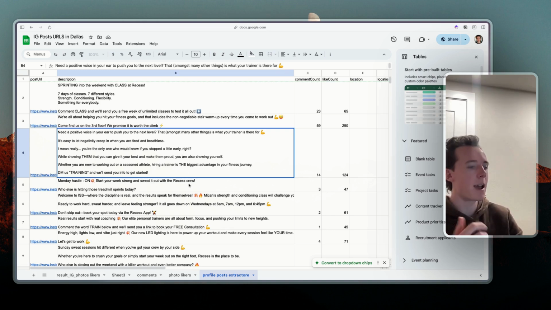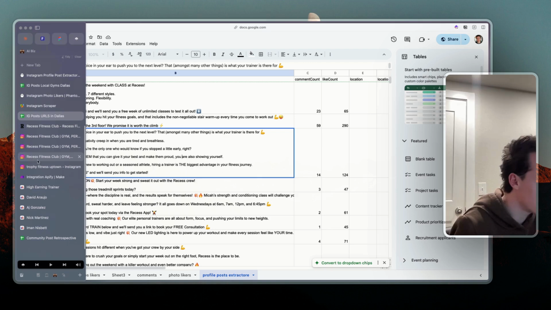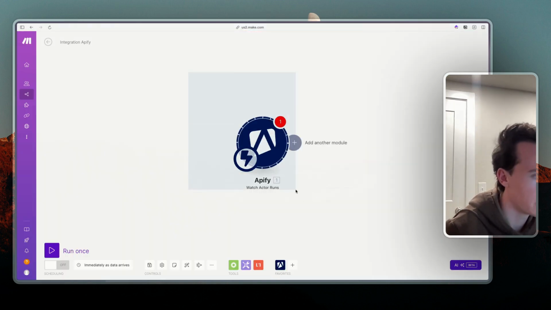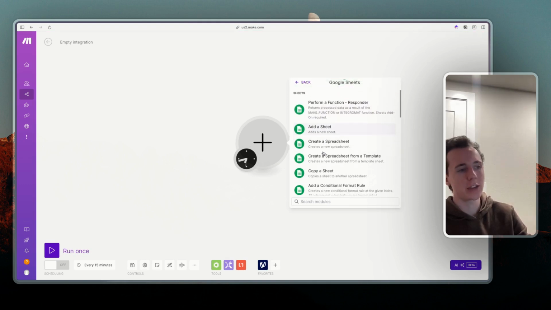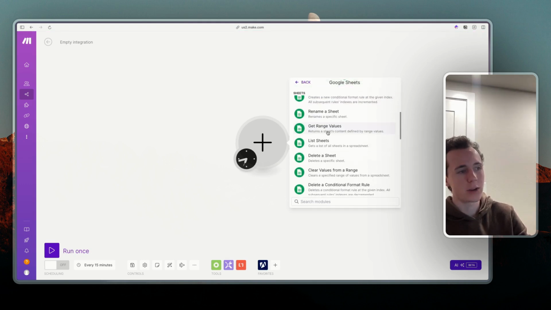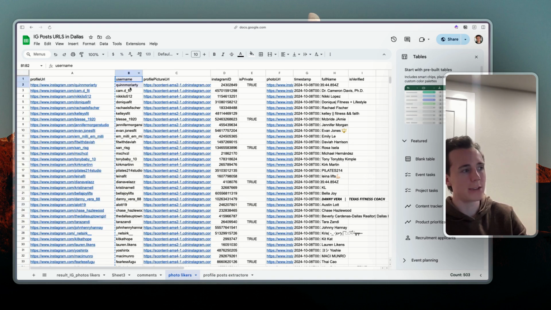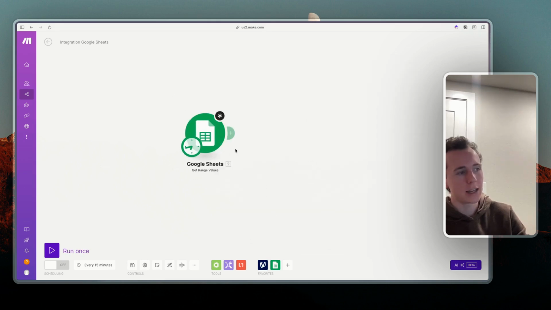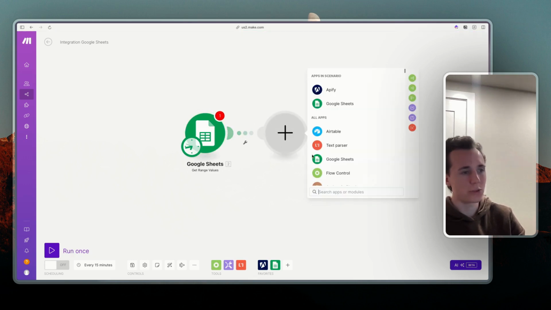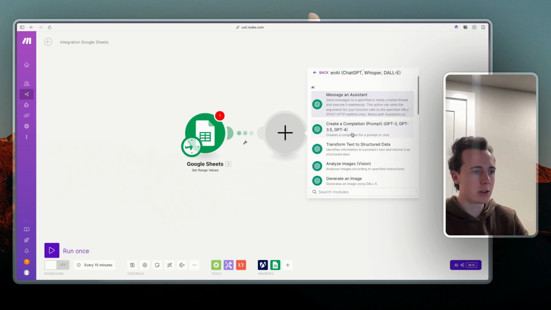The way that we use these AI modules to customize this, we basically go over here to make.com. Let me actually just go to an in progress scenario. We could do a couple different things. One of the things we could do first is say get range values from a spreadsheet. We could get all of these variables, and each would turn into one instance or one operation in make.com, and then we could iterate over these and customize it using something like ChatGPT inside of here. So we could go to ChatGPT and create a completion,